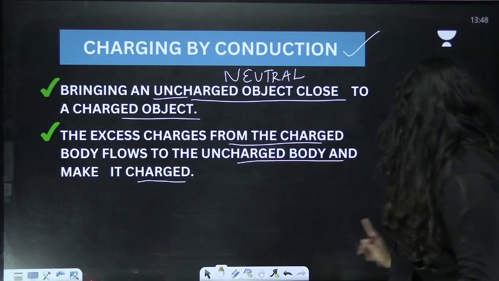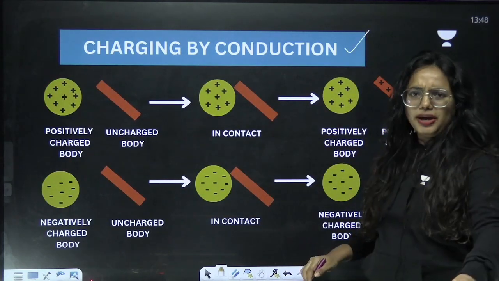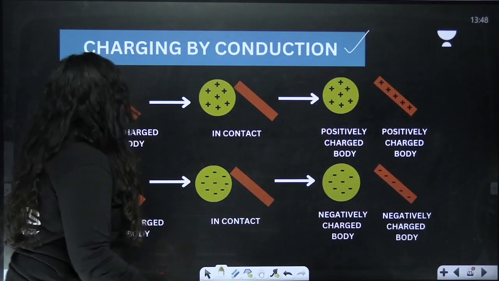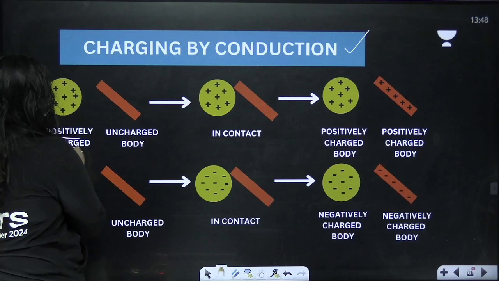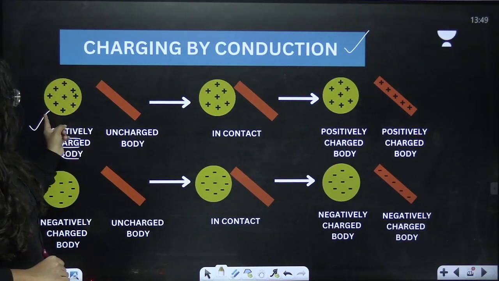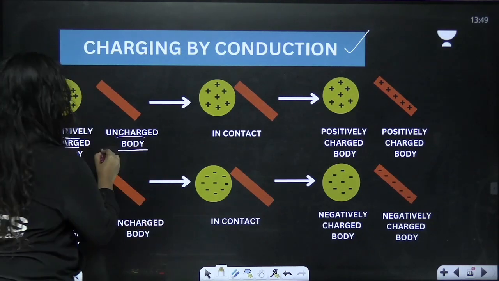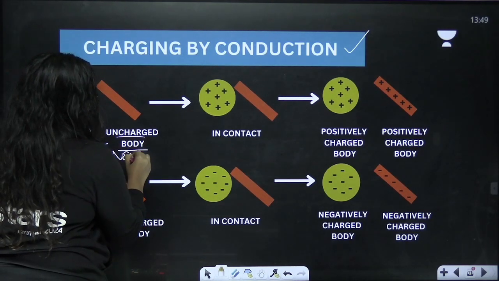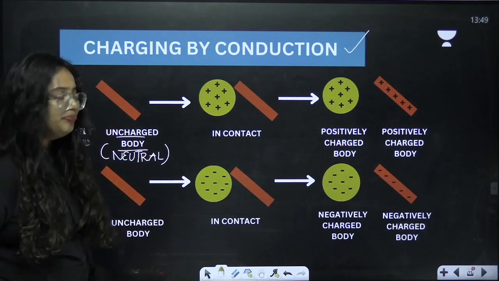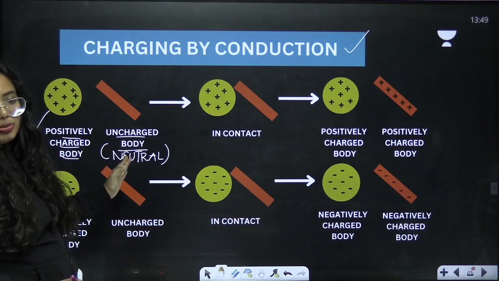For better understanding, I have made an amazing picture for you. Now let's learn charging by conduction, the same topic, using a small diagram. Here you can take a positively charged body. Then I have an uncharged body. Uncharged body is nothing but a neutral body. You have to be very clear with this. This can be a neutral body too. So I'm taking a positively charged body and an uncharged body.